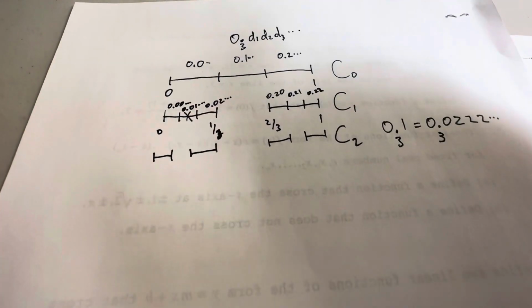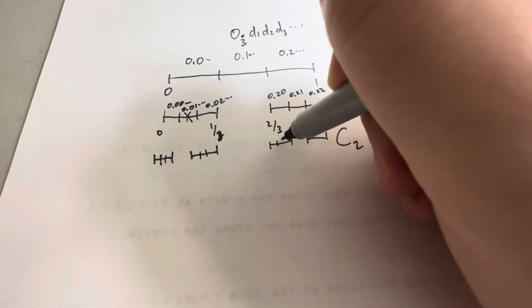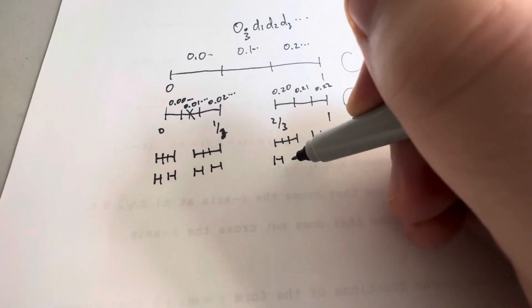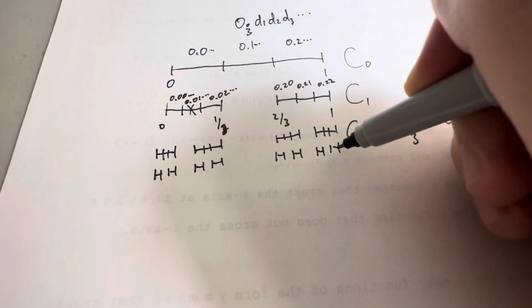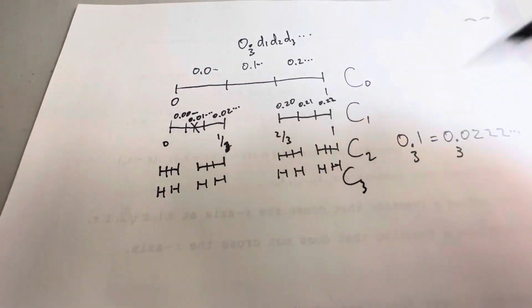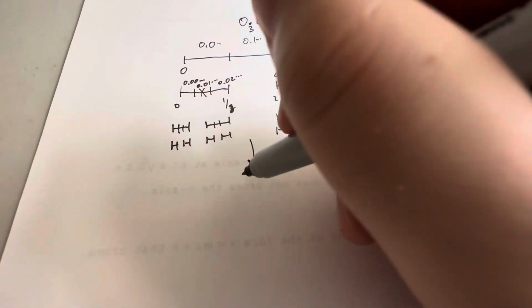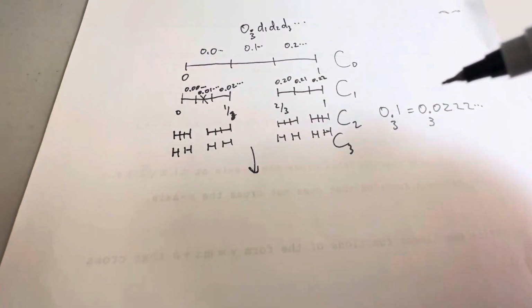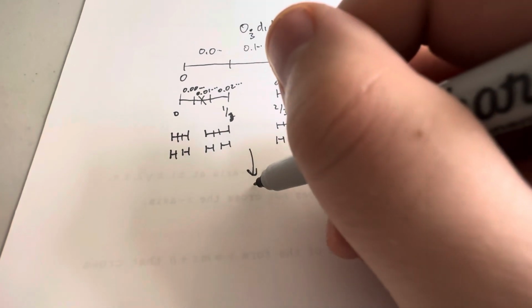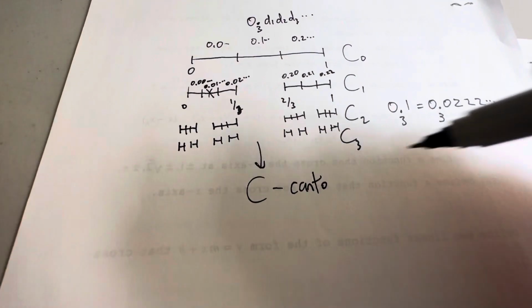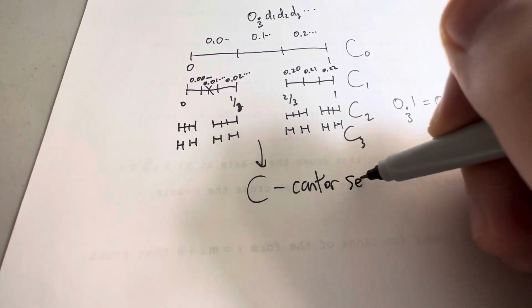And then the process continues forever. For each of these intervals I create, I divide it into thirds, and I remove the middle one every time. We'll call that C3. And you do this forever. And so the idea is that the limit of this refinement process, is what we typically call it, gives me C, which in mathematics is called the Cantor set.